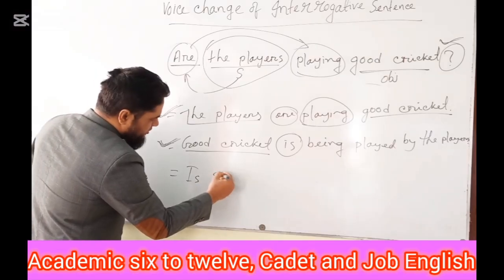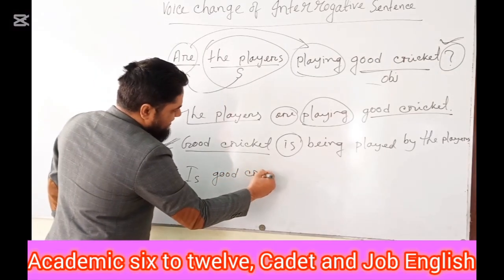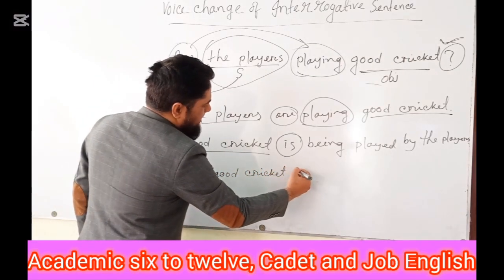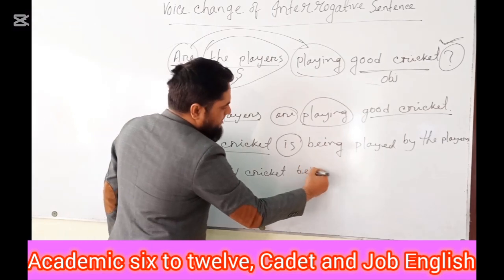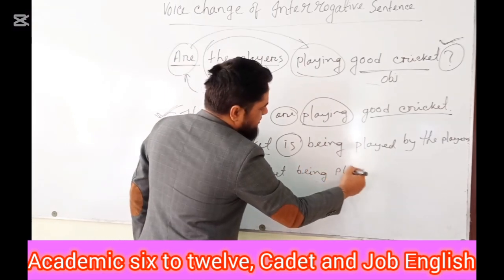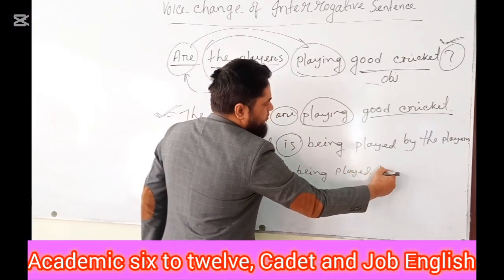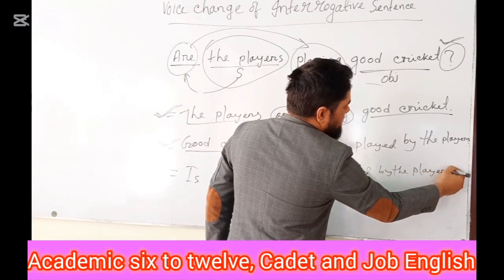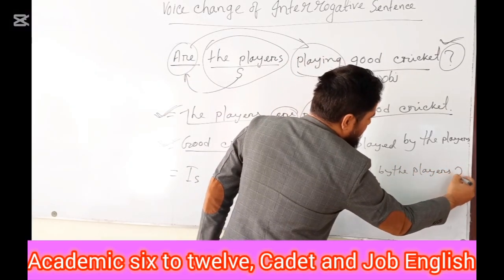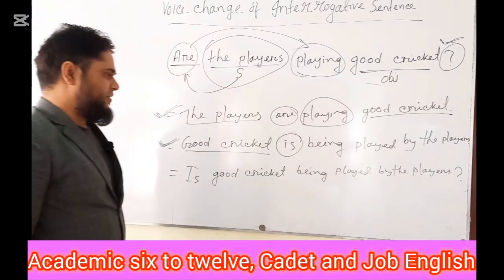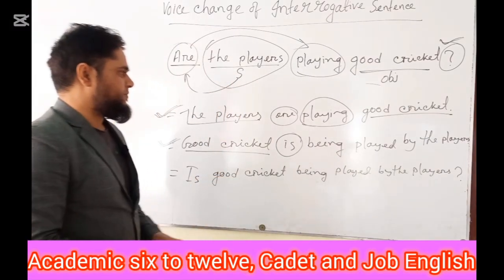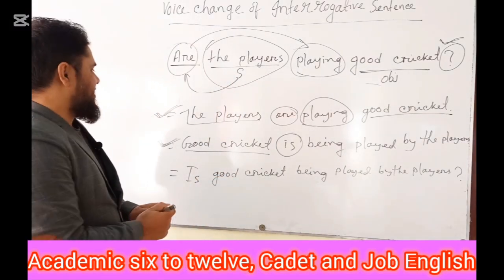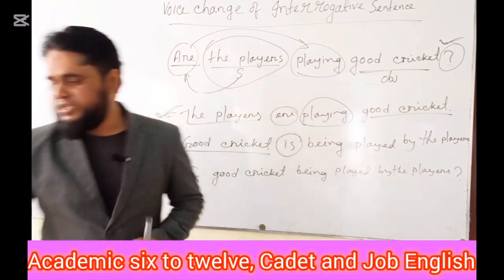Is good cricket being played by the players? Now you need to use the question mark. So I think this can be helpful to you.